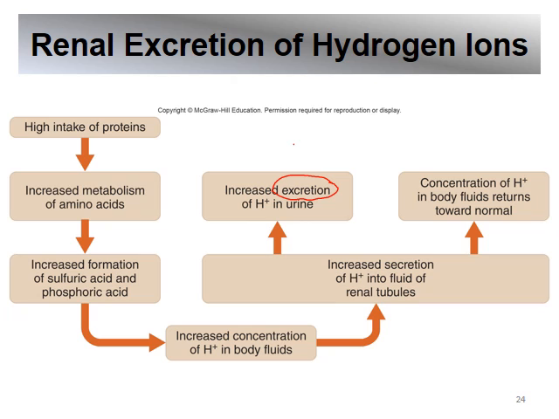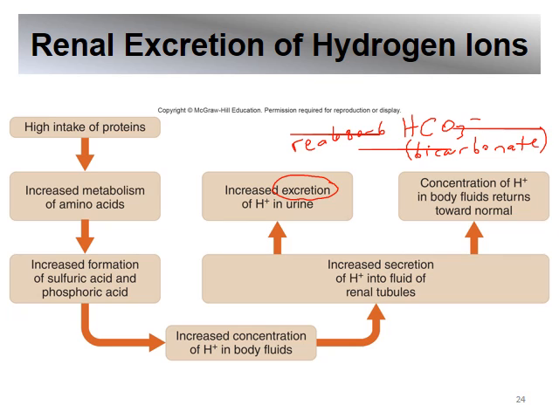And also here, reabsorption of bicarbonates will also occur. Because this is the more base or the alkaline, and so if you send more of the base, the alkaline, back to the body, it will lower the acidity of the blood.